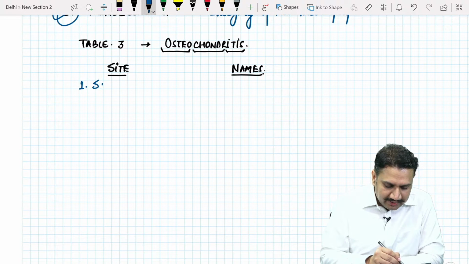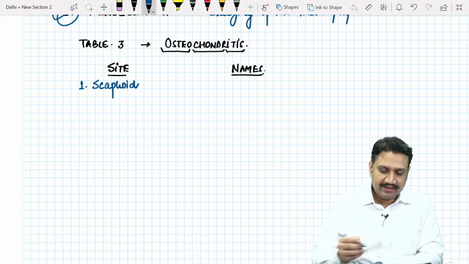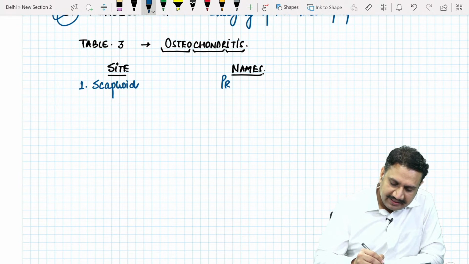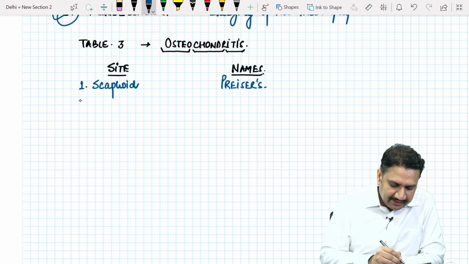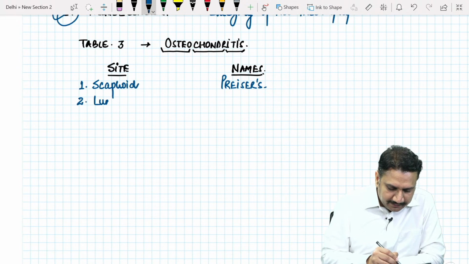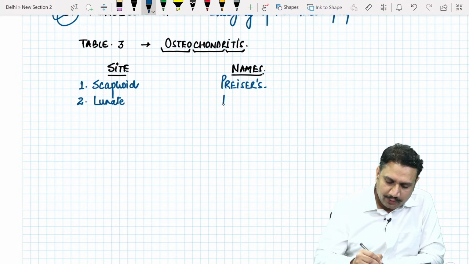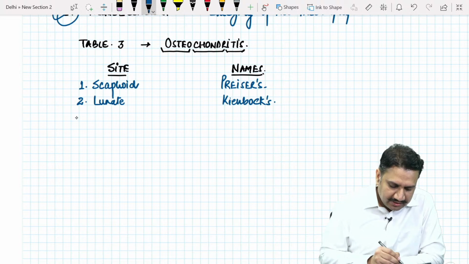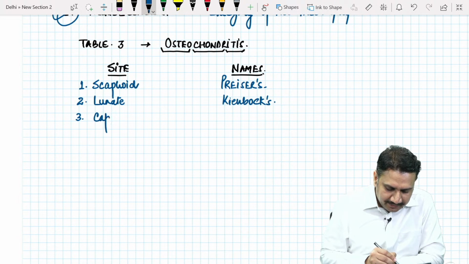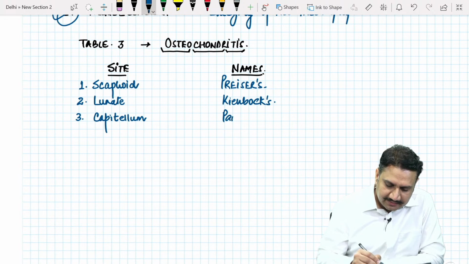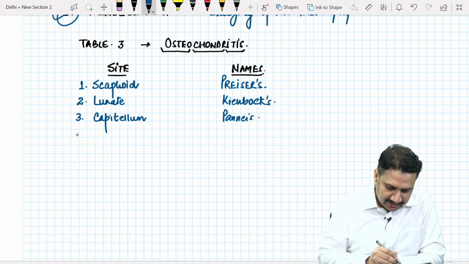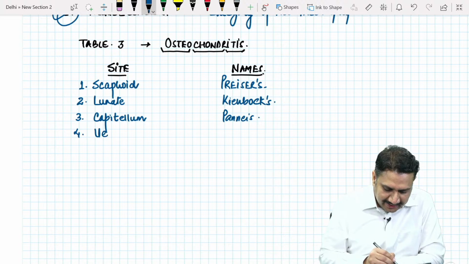Okay, site number 1 is scaphoid. Scaphoid is Preiser's. All right, the second one is lunate. Lunate is what? Kienböck's. Number 3, capitulum, elbow. It is Panner's.